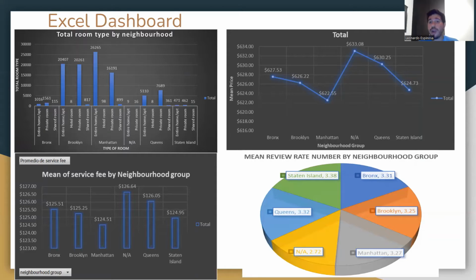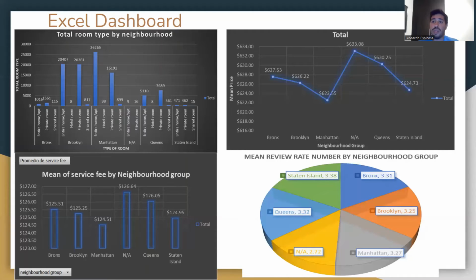Then in the next graph, we can see the mean price by these neighborhoods, where the lowest is Manhattan and the maximum is Queens. The difference between these two is about $8, so it's not a great difference. Then we can see the mean service fee by these neighborhoods. It's the same. We only have a few dollars of difference, so it's not a big or relevant change.